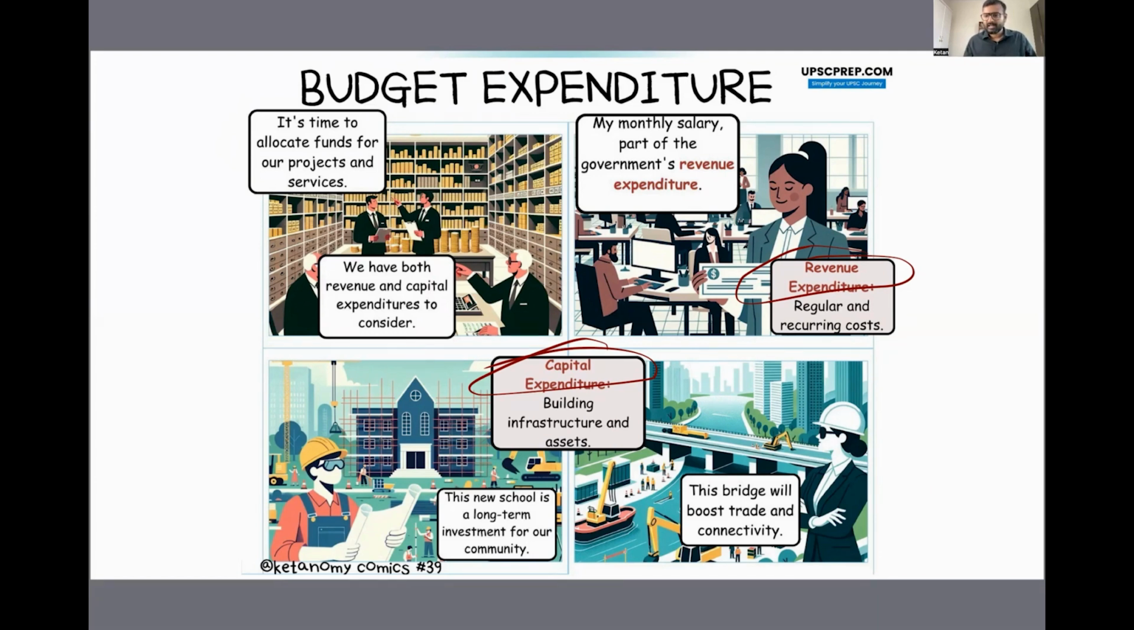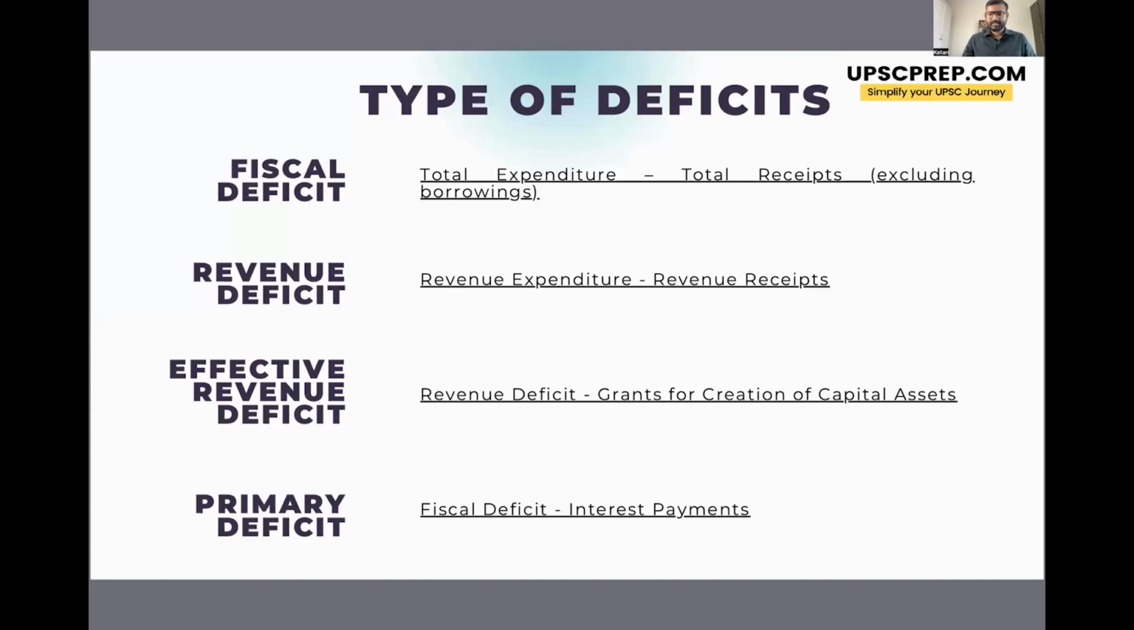Whereas capital expenditures are expenditure made by the government to increase their assets, right? So construction of roads, railways, bridges, schools, hospitals, all these are capital expenditures of the government. Now, next look at the various types of deficits.